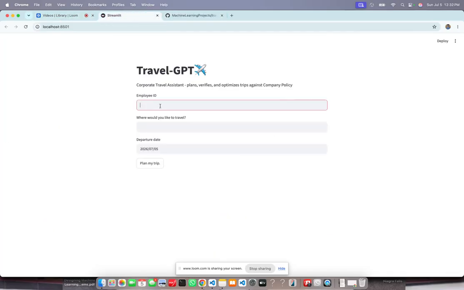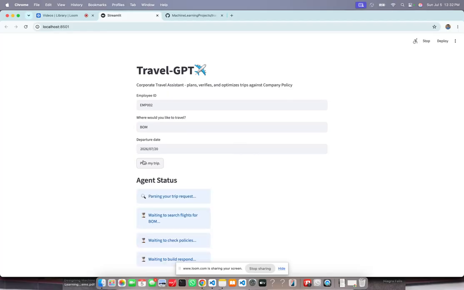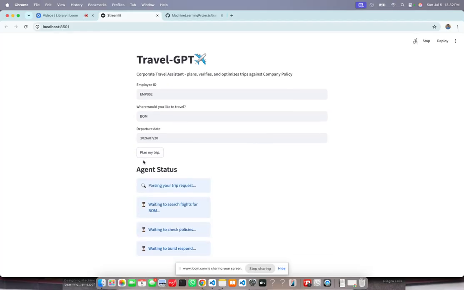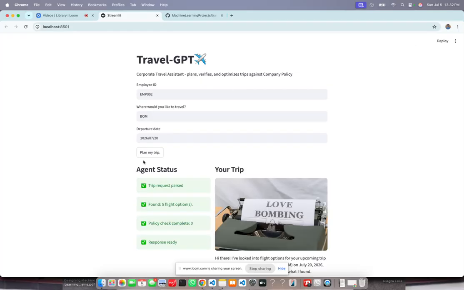Let me now propose that I try another example. Employee ID two's home airport is San Francisco, and the employee would like to travel to Bombay, which is also Mumbai. And one thing, Nicholas and Mark, which I hadn't planned previously until I hit it, was that this route from SFO to Bombay has multiple different airlines, multiple different legs. And my first version only checked the first leg's airline, which meant that a non-compliant flight, a carrier on leg 2 or 3, could slip through easily.